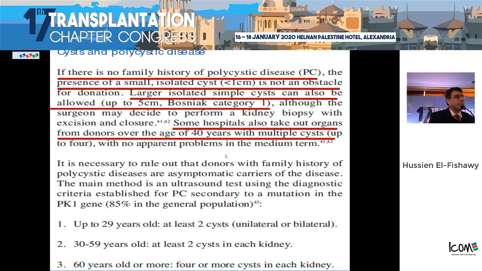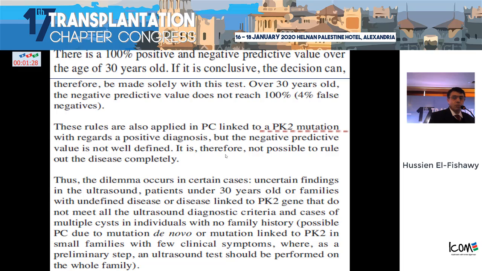But if the age is above that, you should have at least 4 cysts to avoid kidney transplantation. And in this situation, of course, you should do genetic screening.